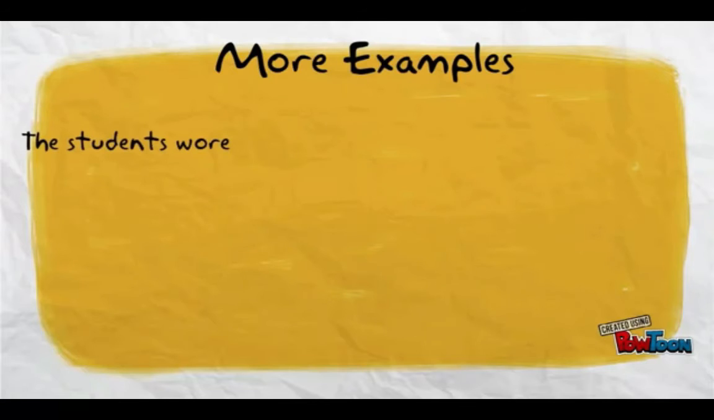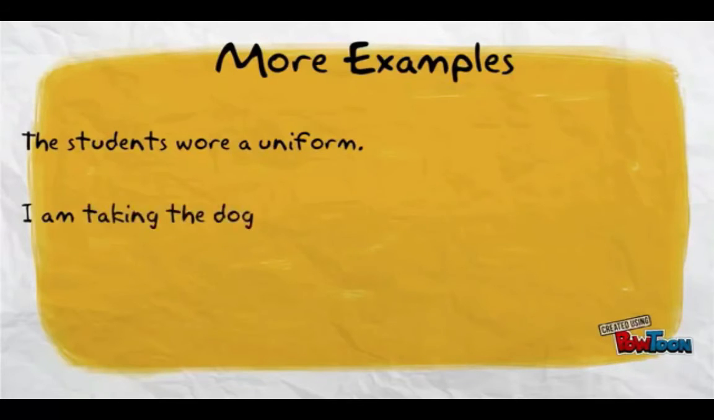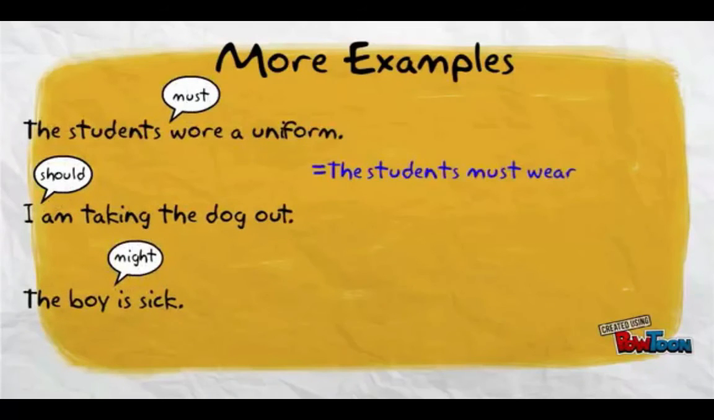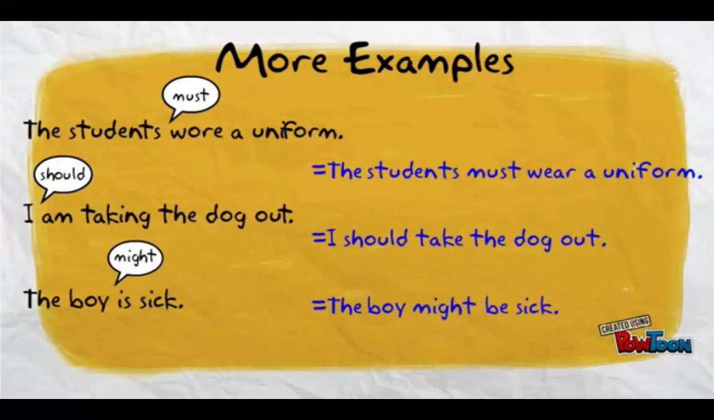Here are some more sample sentences. The students wore a uniform. I am taking the dog out. The boy is sick. If I add a modal to each of these sentences, the verb changes back to the original form. The students must wear a uniform. I should take the dog out. The boy might be sick. Wear, take, and be are all original verbs.